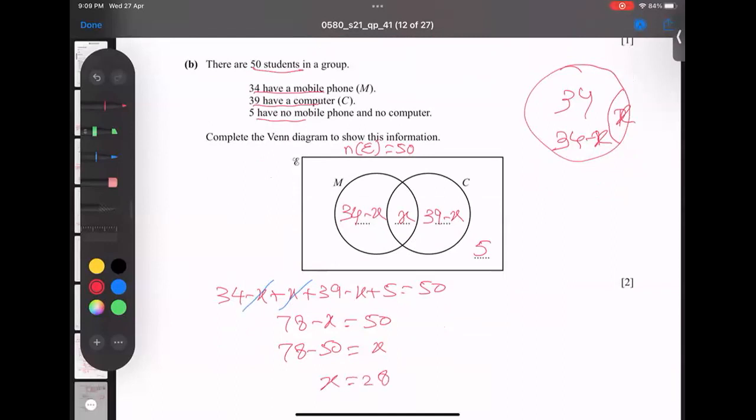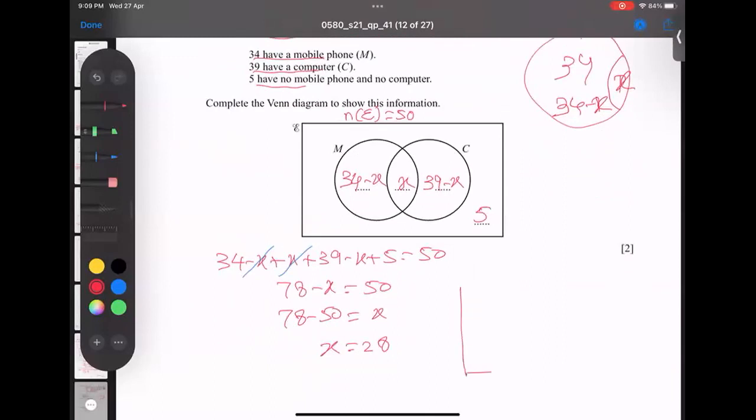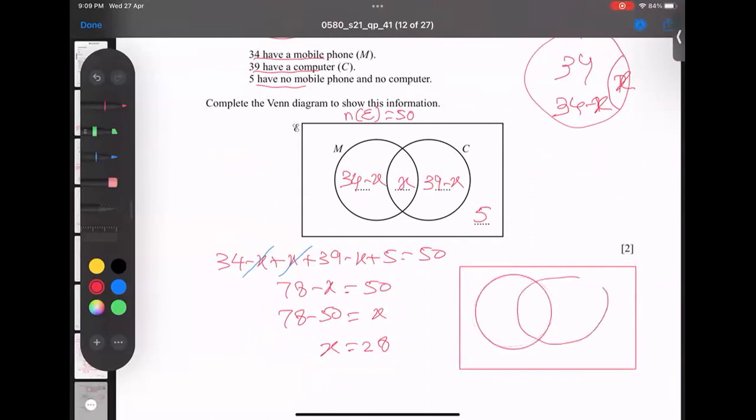And he said, show completely in diagram. So it means I'm showing here, finally. One circle here, one circle here, and here 28 comes. And from 34, 8 gone, I got 6. 28 gone, so 6. And from 39, 28 gone, I'm getting sharp 11 and then 5. This M and this C.